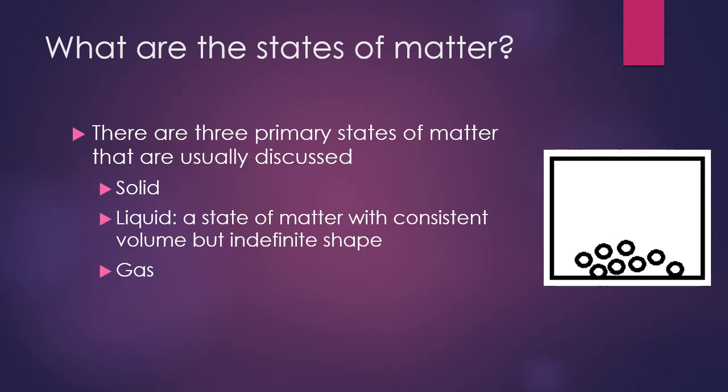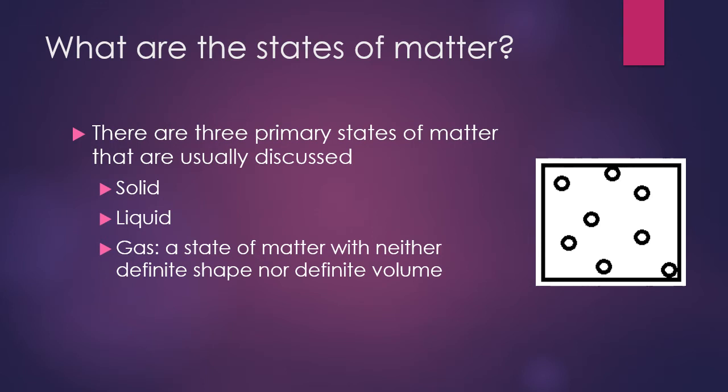The liquid state is a state of matter that has a consistent volume, but an indefinite shape. The reason it has this indefinite shape is because liquids are able to be poured into new containers. Some examples of liquids you might be familiar with are water, lemonade, isopropyl alcohol, and other similar alcohols.